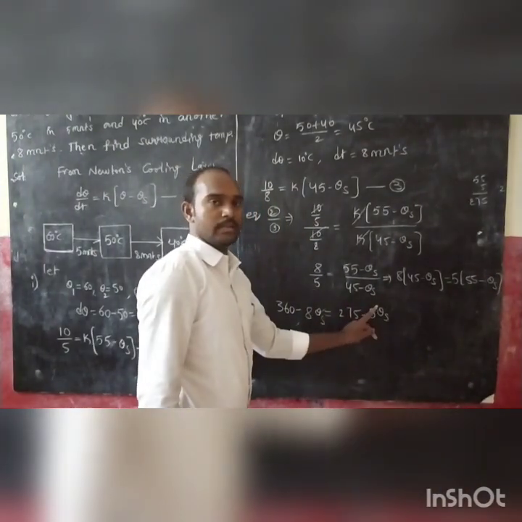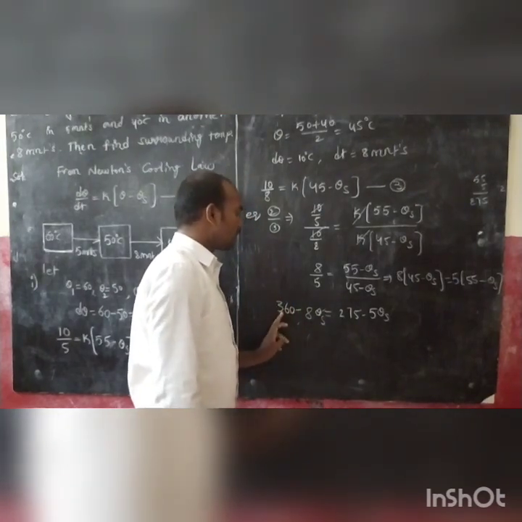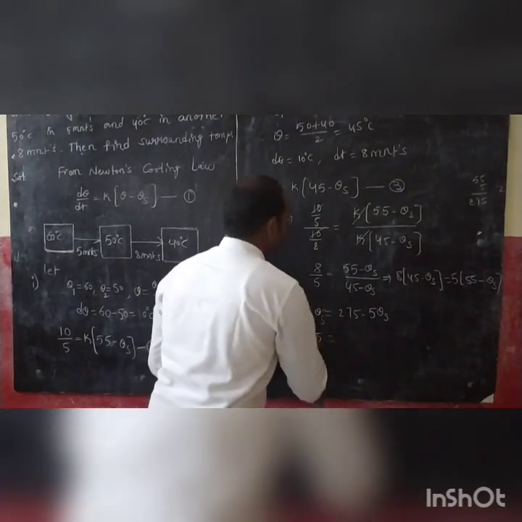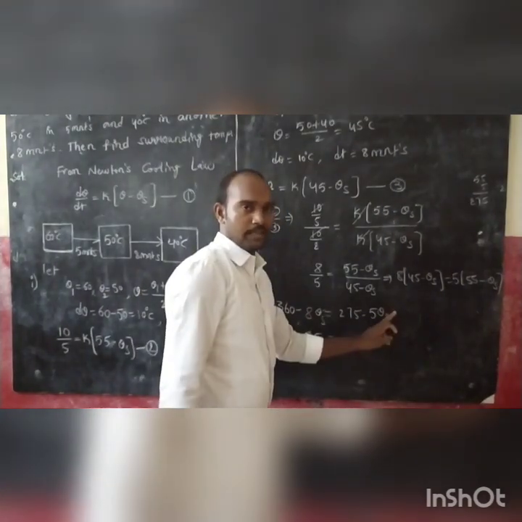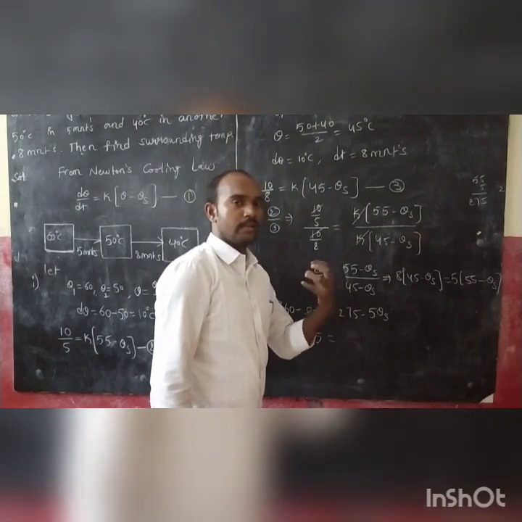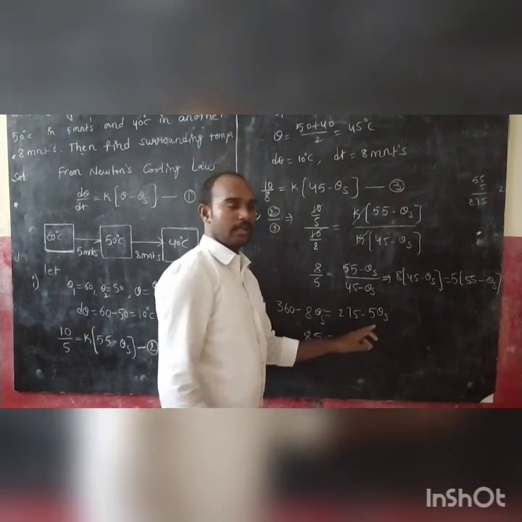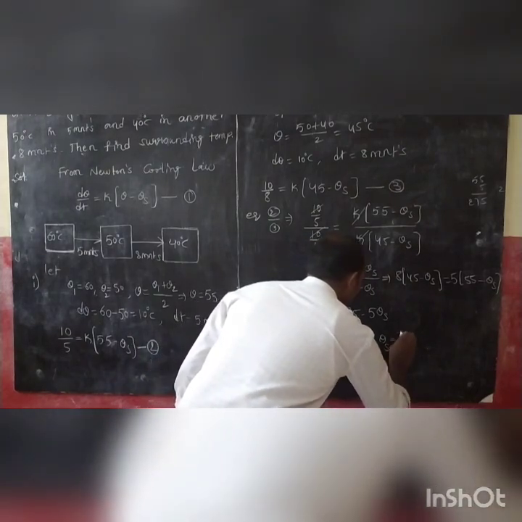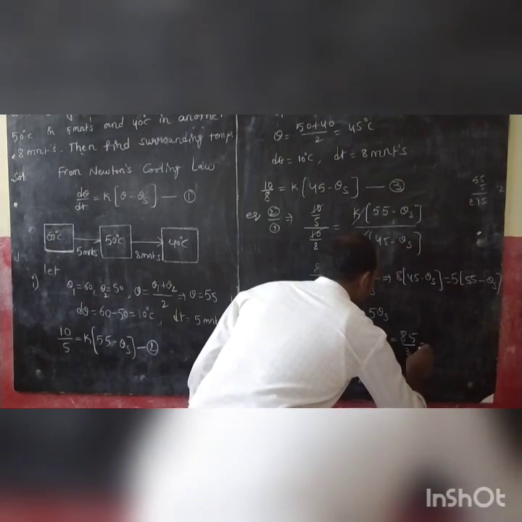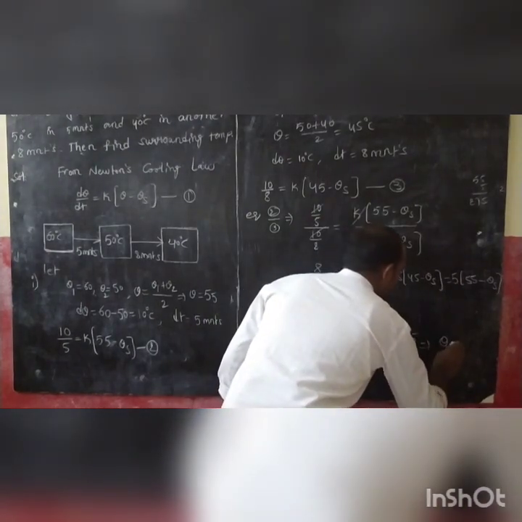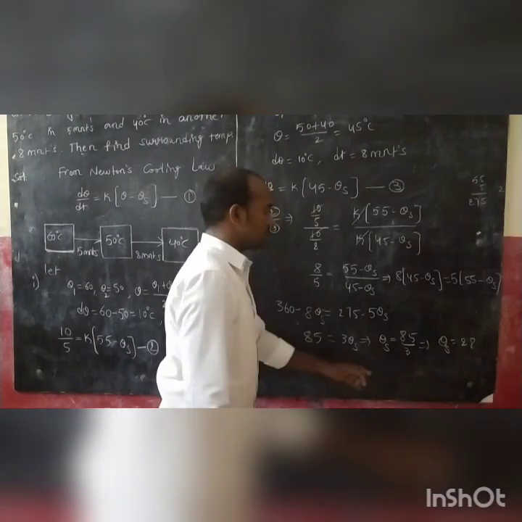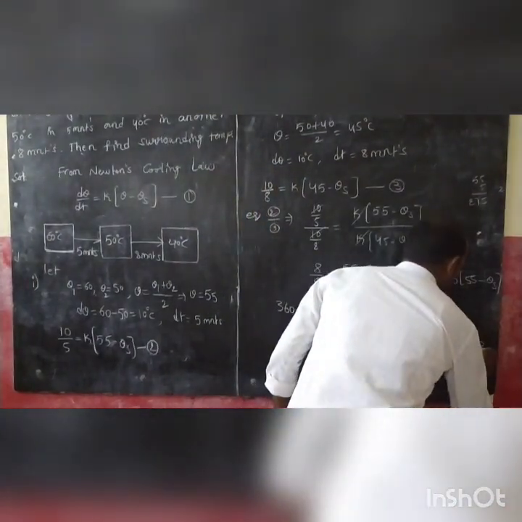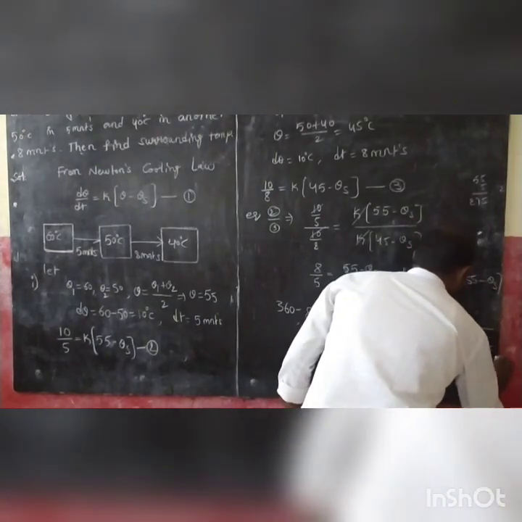Just bring it to this side and this side. 360 minus 275 is 85. And if theta s comes to this side, plus 8 theta s minus 5 theta s is 3 theta s. That is, theta s is equal to 85 by 3. See, 85 by 3 means 28.3 degrees centigrade or Celsius. That is the answer.